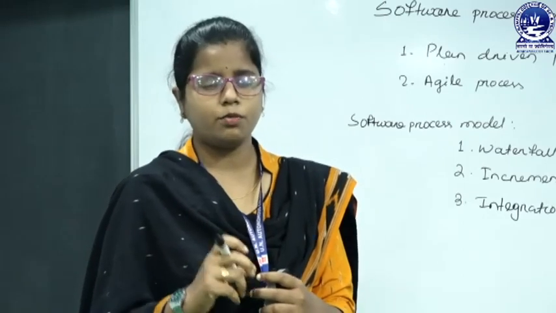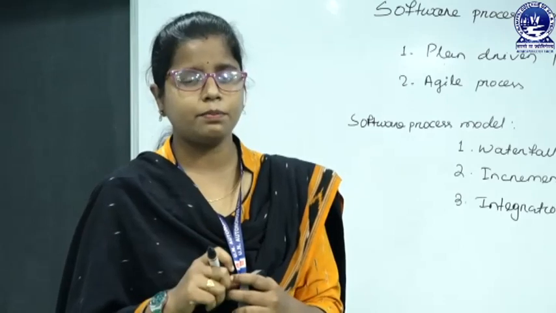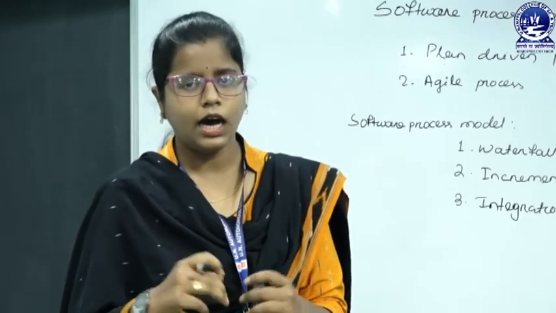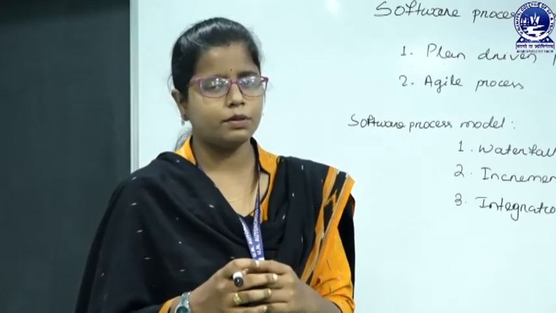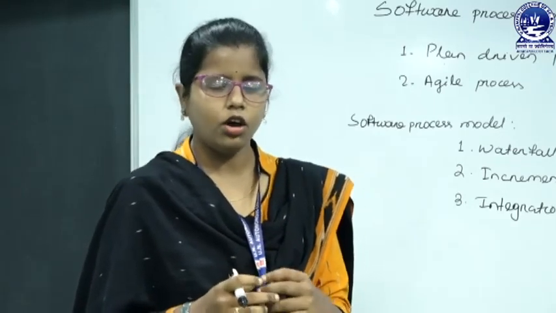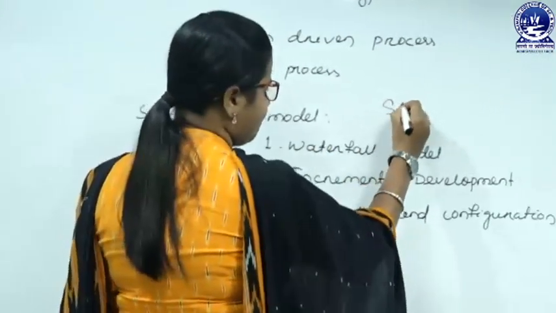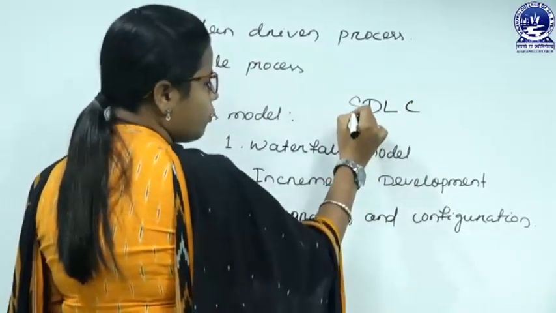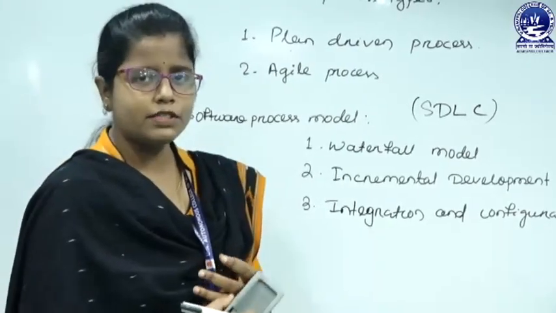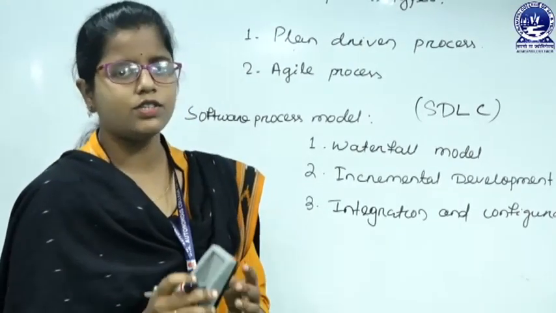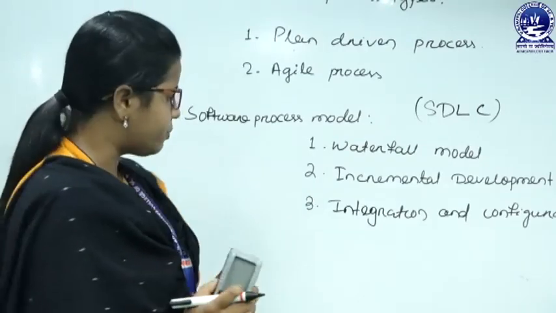What is actually the software process model? The software process model is the graphical representation of a software process. How we are going to carry out all those four activities, we can represent in a graphical manner. The software process model can also be called SDLC, that is software development life cycle. How we are going to develop a software, that abstract representation is called a software process model. So, we have three software process models.